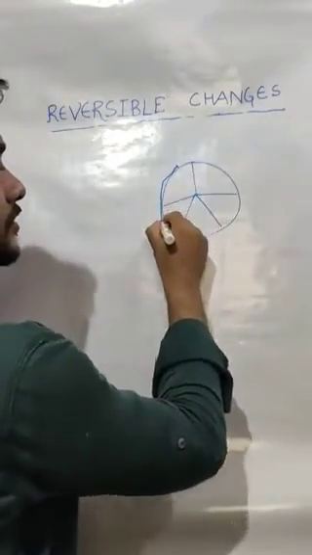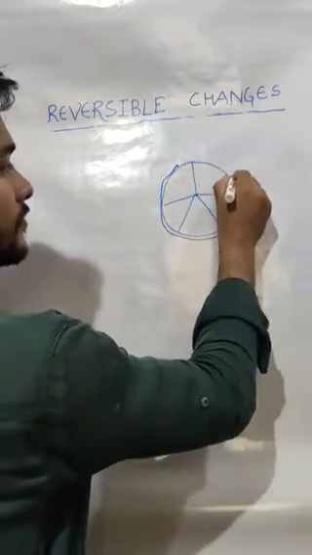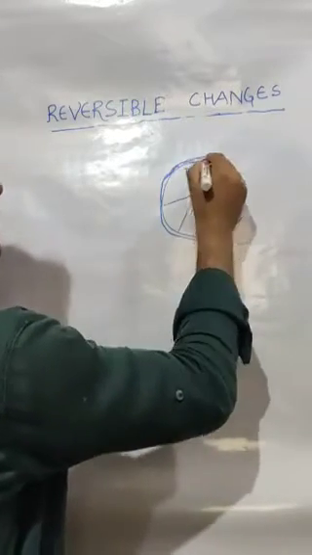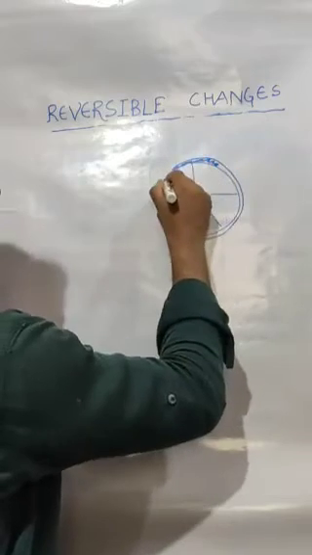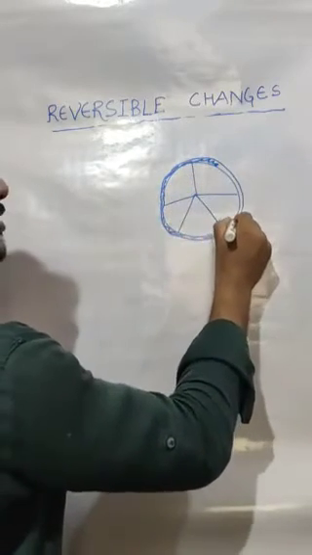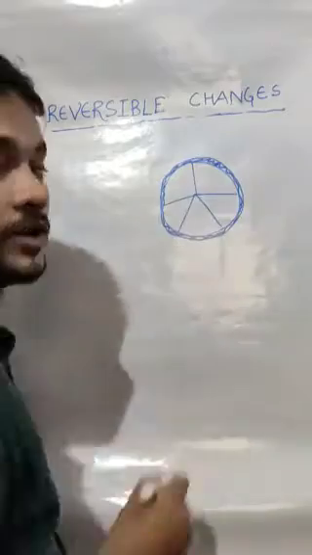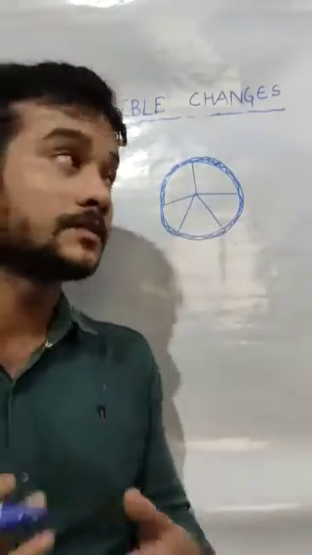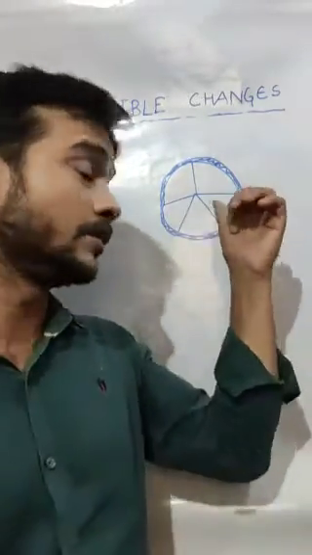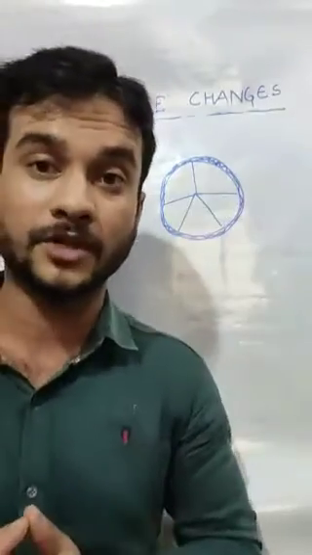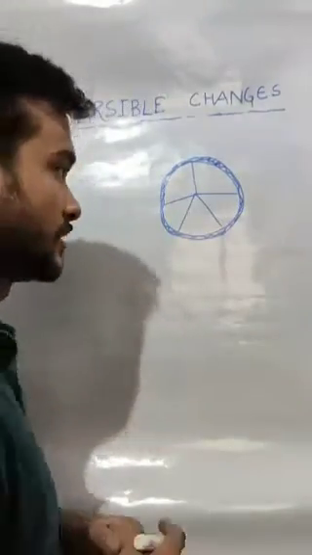I am drawing the rim. So this is the rim which is fixed to the wooden wheel. But how is this rim fixed over this wooden wheel? There must be some process.